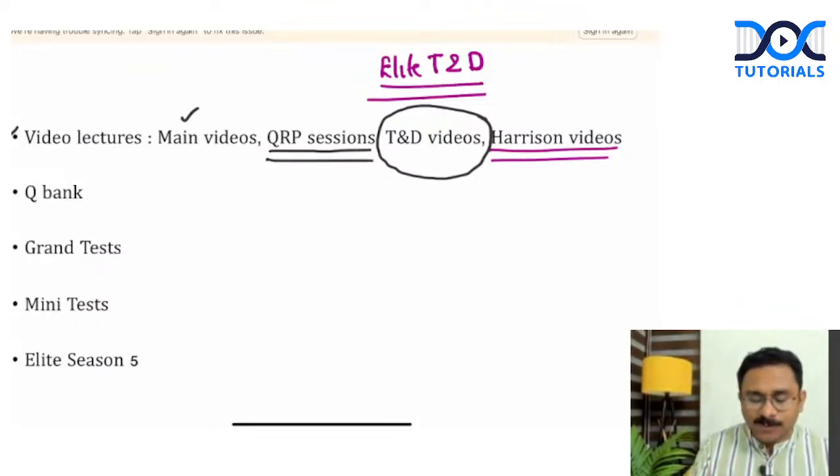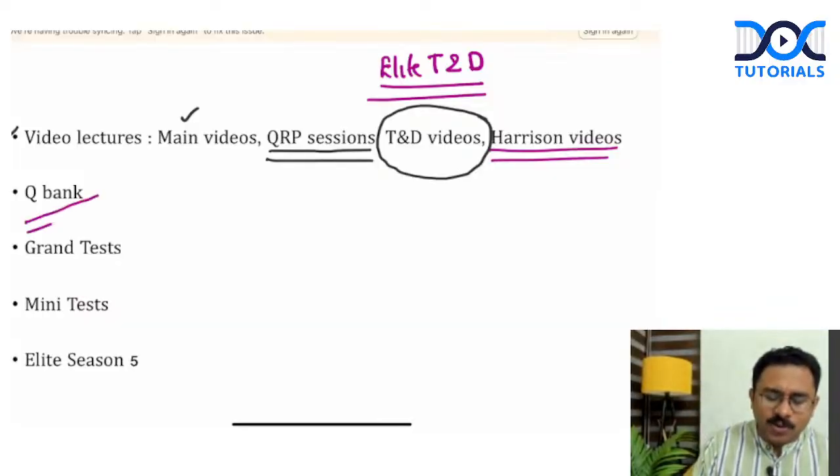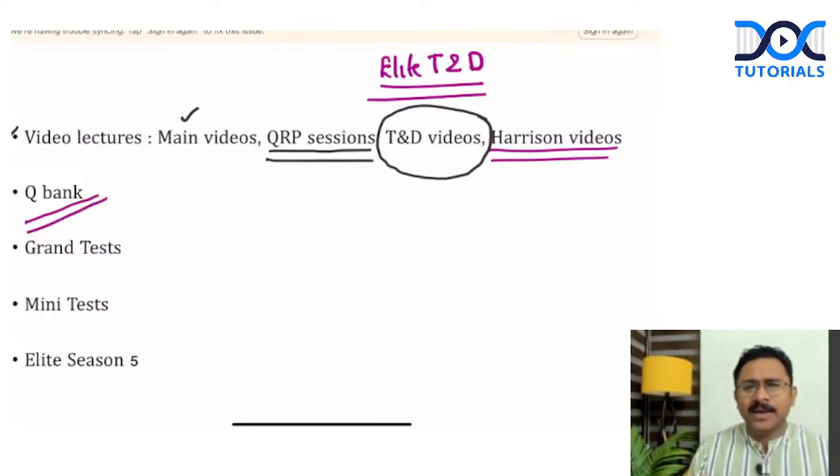Now, next point I want to tell you is about the Q bank. Q bank is something that you should be aggressively doing. I just had an interview a few weeks back with two INI toppers, one of the AIIMS merit list and one of the common merit list. And do you know what?